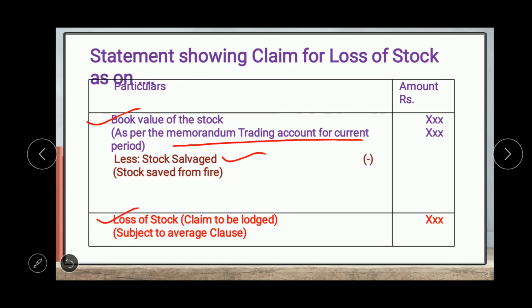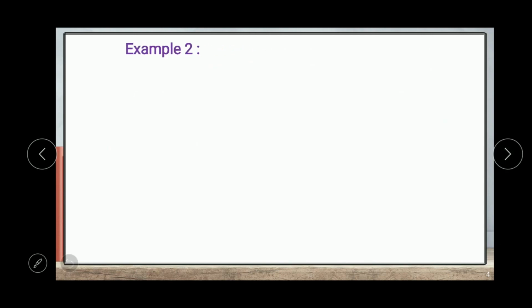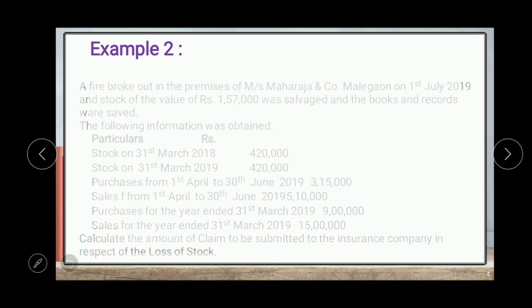If there is no application of average clause, the amount of claim is equal to the loss of stock. If there is application of average clause, the amount of claim will be changed. So we can use this format to show the amount of claim. Now we can see a simple example on it.